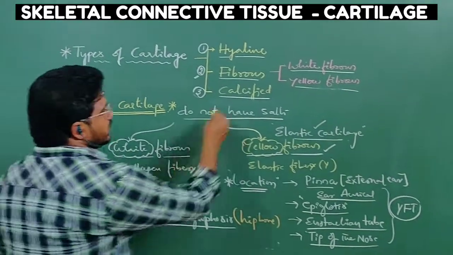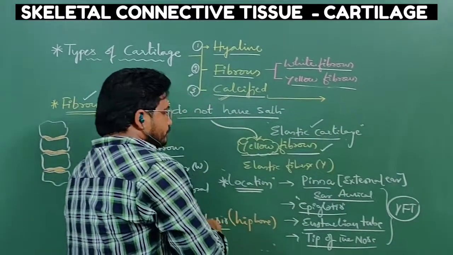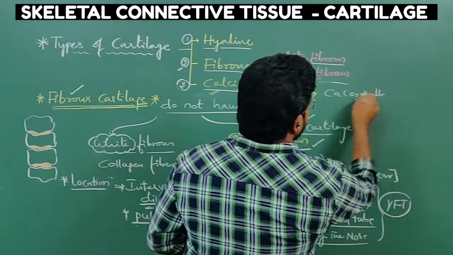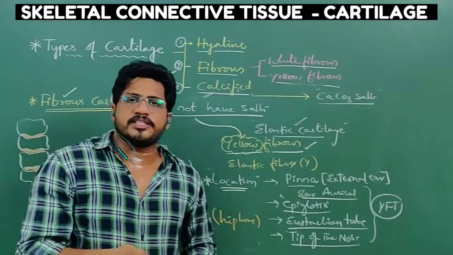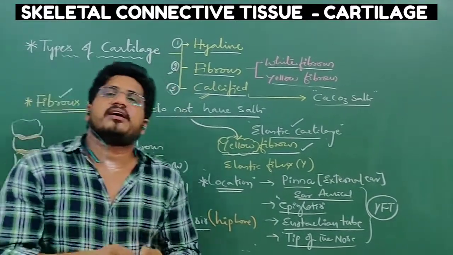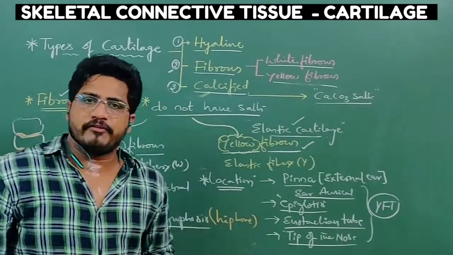The very last tissue is called calcified cartilage. About calcified cartilage, we can say it consists of calcium carbonate salts along with the fibers. Fibers are there, a little rigidness is present, but not like hyaline and fibrous. This calcified cartilage consists of calcium carbonate crystals, so that it is never flexible.